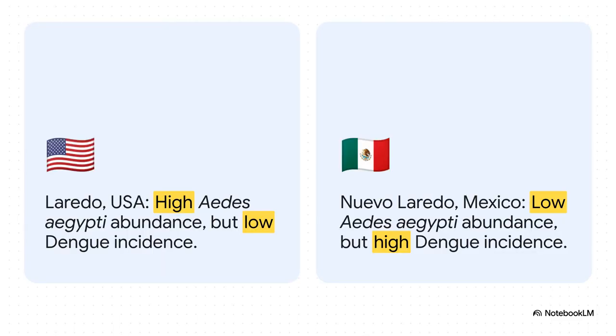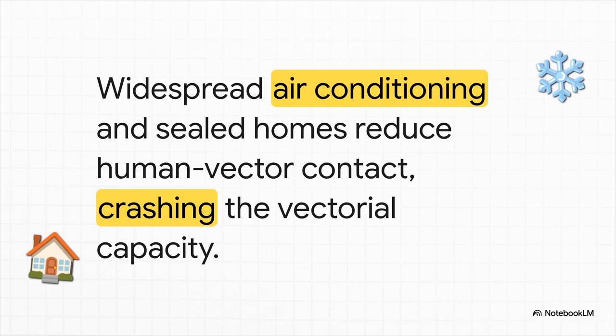It's a total paradox. Laredo, on the U.S. side, actually has a high number of these dangerous mosquitoes, but a very low rate of dengue. Meanwhile, Nuevo Laredo has fewer mosquitoes, but a much higher rate of the disease. So, wait a minute. How can the place with more of the super spreaders have less of the spread? The answer, it turns out, is lifestyle.